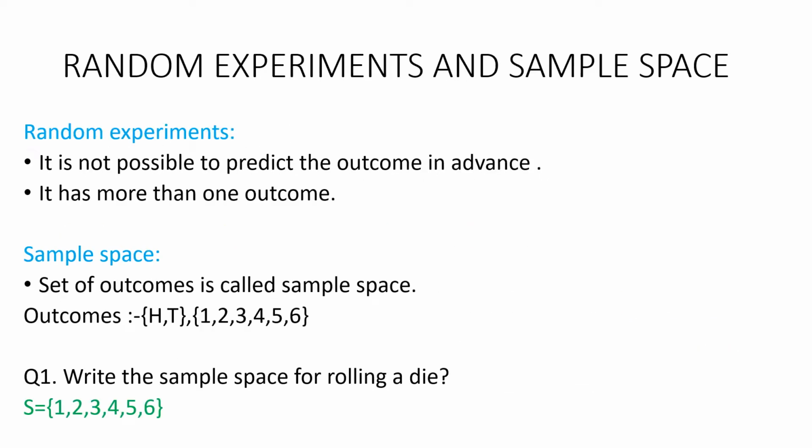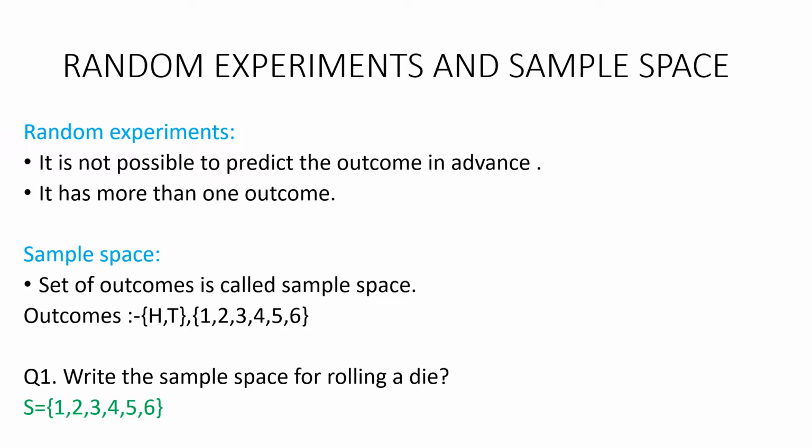Now, random experiments and sample space. Let's know what these terms mean. Random experiment means it is not possible to predict the outcome in advance. Suppose, as in the case of corona, we didn't know that corona would come in the year 2020. It's something unpredictable that we cannot predict in advance. It has more than one outcome.